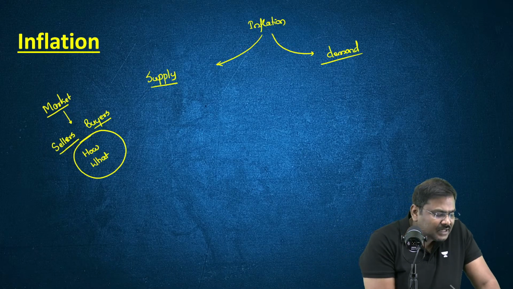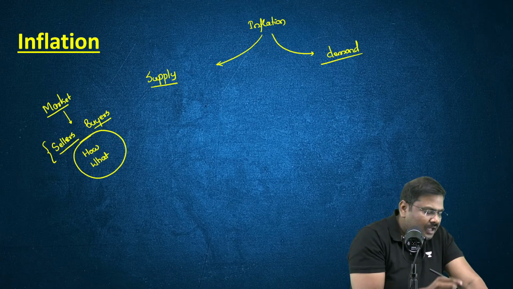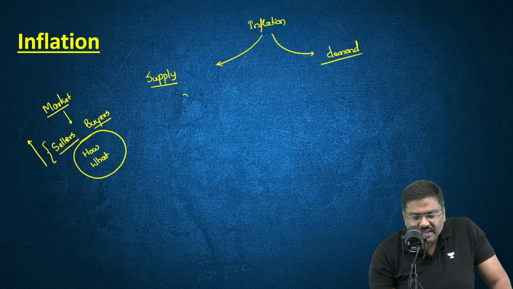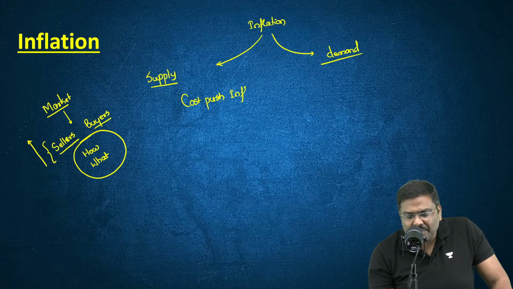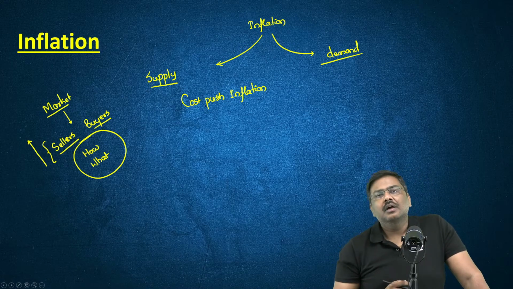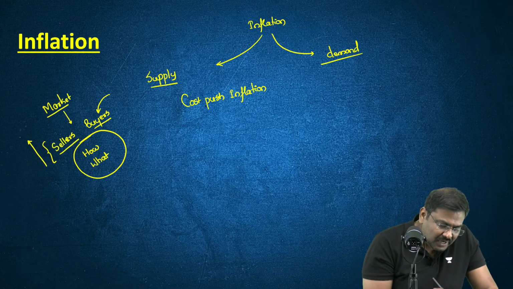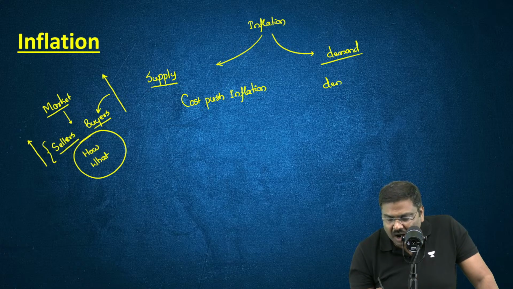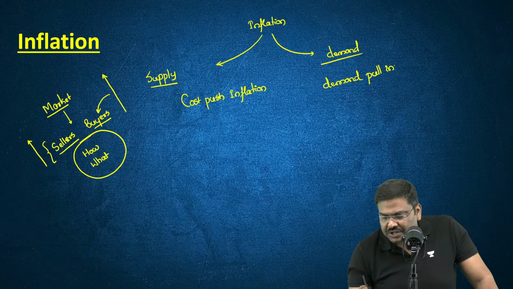Now, listen to me: whenever factors on the seller side lead to an increase in the market price, that situation is called cost push inflation. I'll give you examples, just give me a minute. And whenever there are certain factors on the buyer's side which lead to an increase in the market price of the commodity, that is called demand pull inflation.